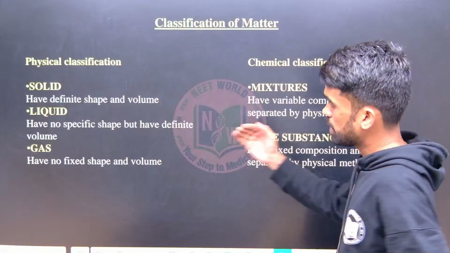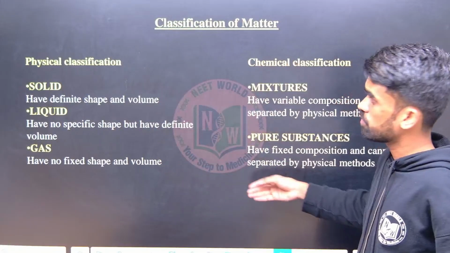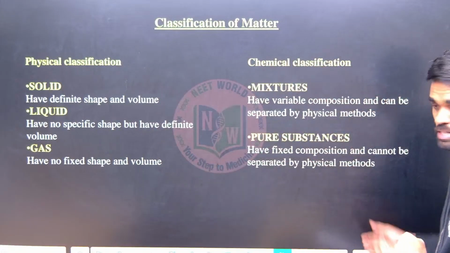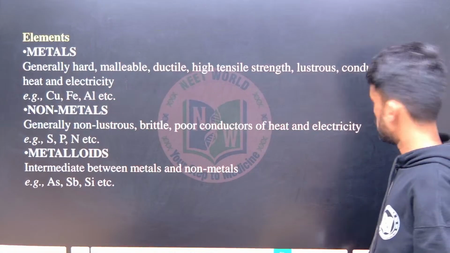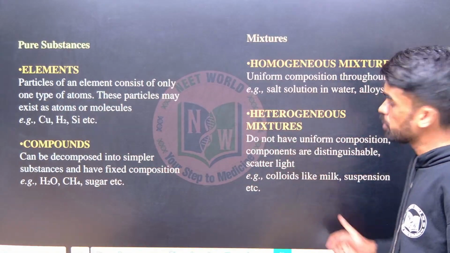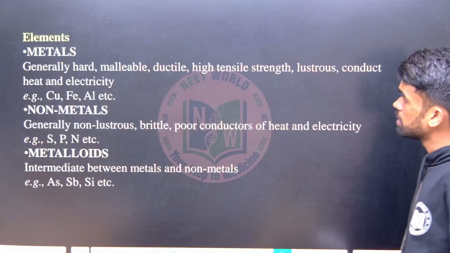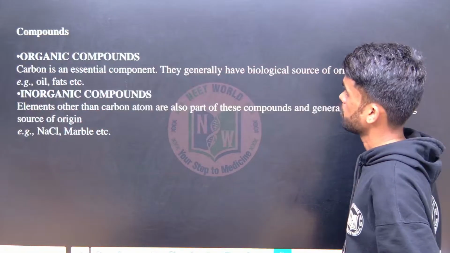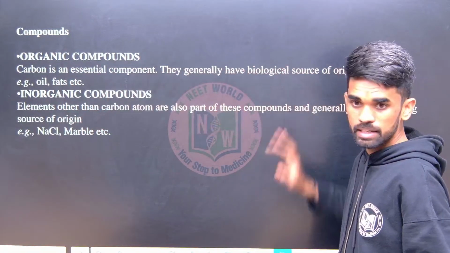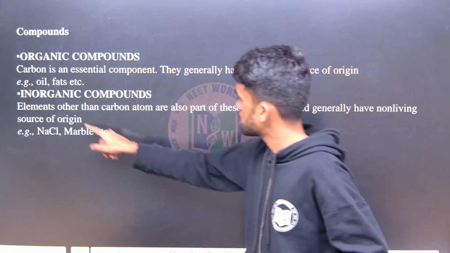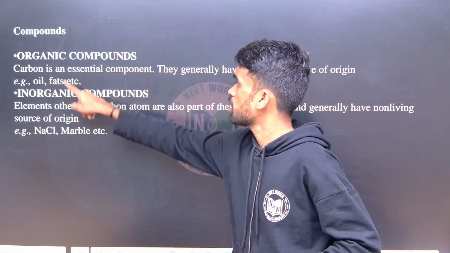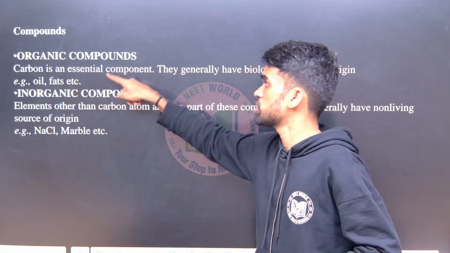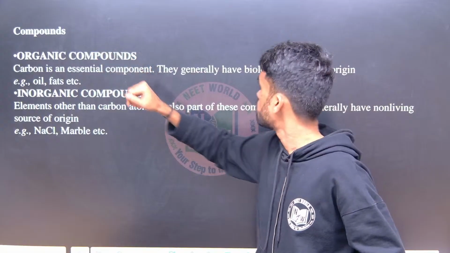So we discussed physical classification and chemical classification. Pure and impure substances are also done. Then elements, metals, non-metals, metal ions are also done. Compounds, organic and inorganic. Carbon is an essential element of organic compounds.